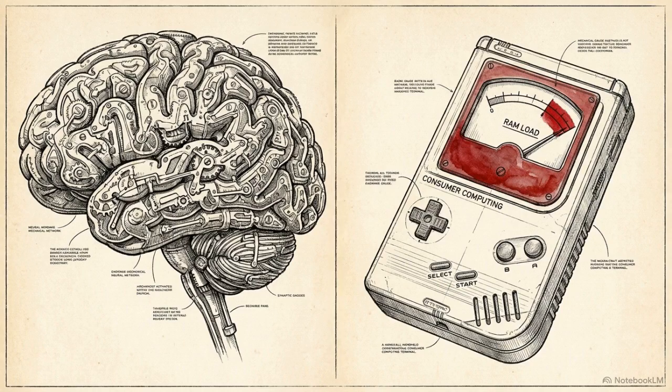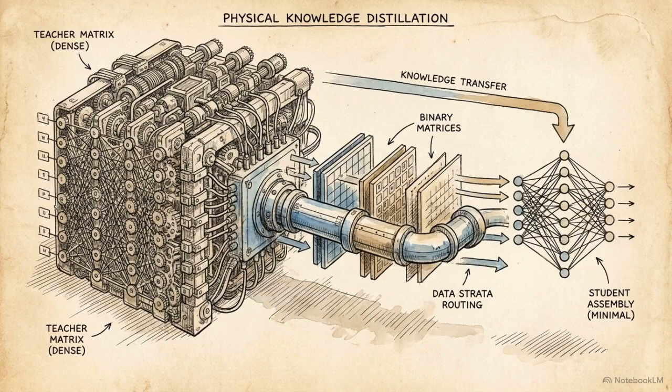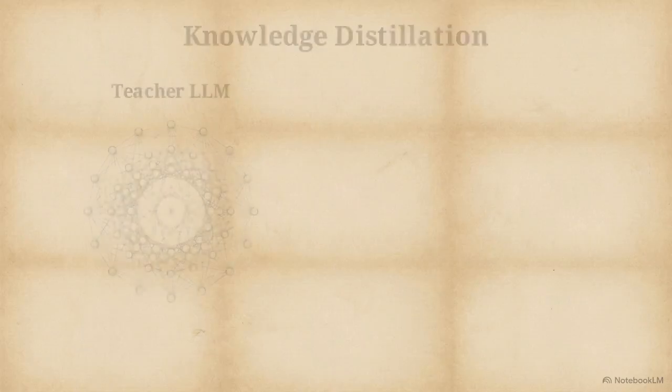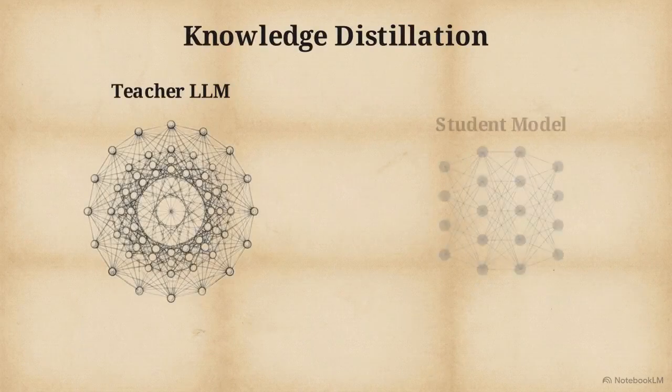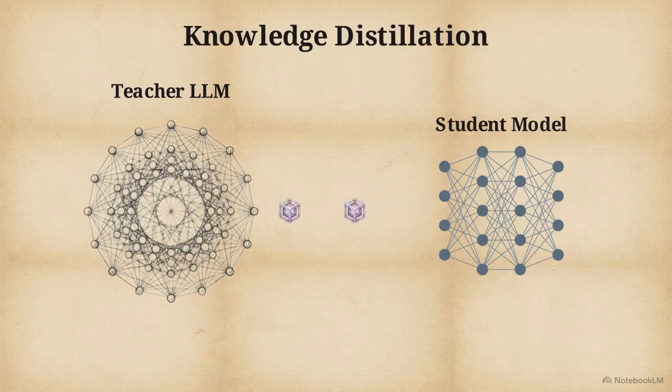Once trained, we face a final deployment bottleneck. Even a highly optimized 10 billion parameter model requires more active memory than standard consumer hardware provides. To transfer the model's capabilities without transferring its physical bulk, engineers utilize knowledge distillation. In this diagram of the distillation process, a massive teacher large language model funnels its output probability distributions, or logits, into a lightweight student model, teaching it to mimic the exact reasoning process.